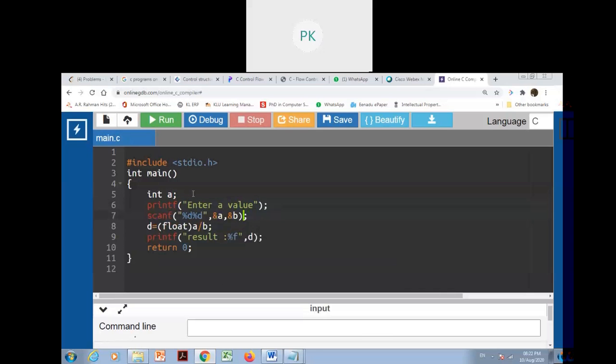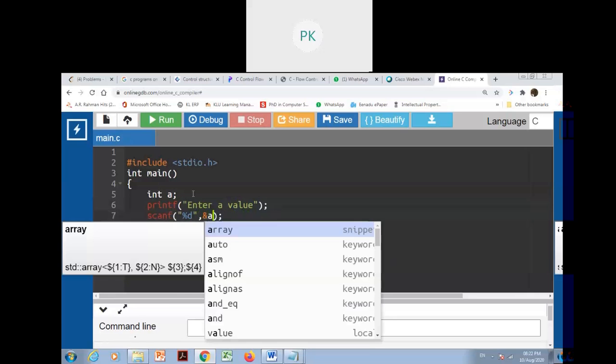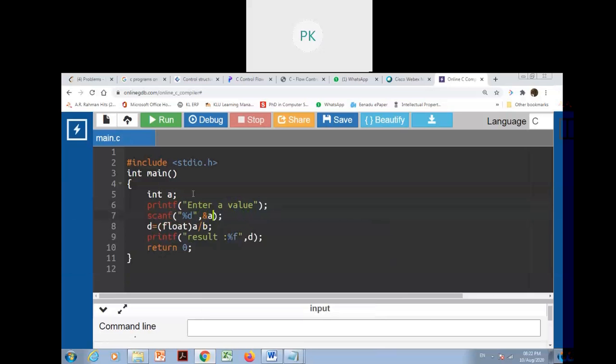So I'm reading only one integer, %d, per ampersand a, right? We have to write one condition, if. The program we are going to write now is even odd. Simply, whether it is an even number or not.